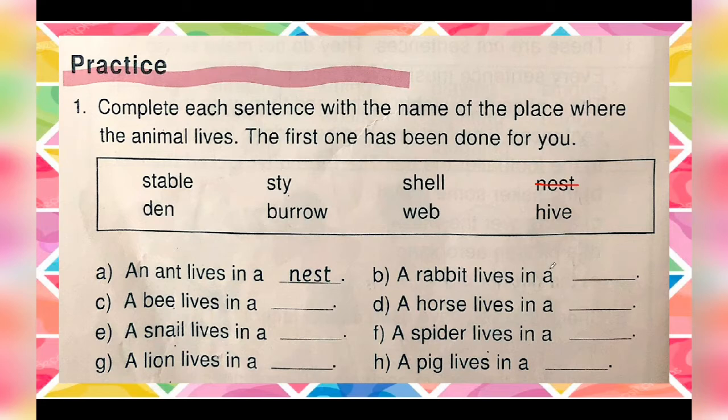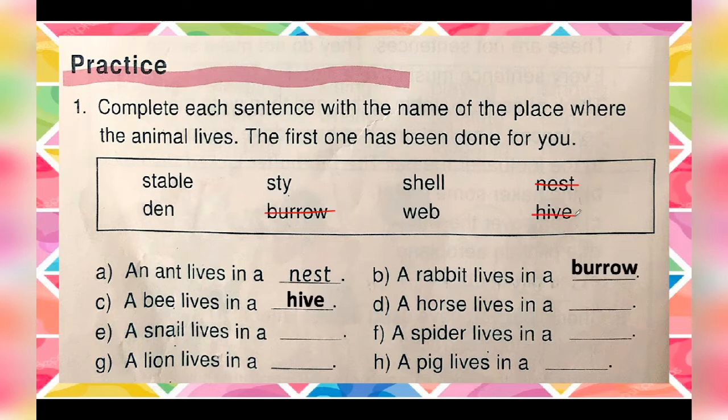A rabbit lives in a burrow. Okay, now next we have a bee. A bee lives in a... Where does a bee live? Do you know? A bee lives in a hive.